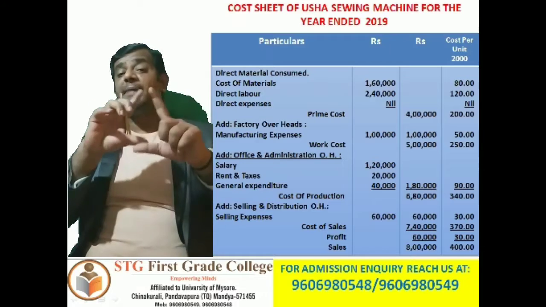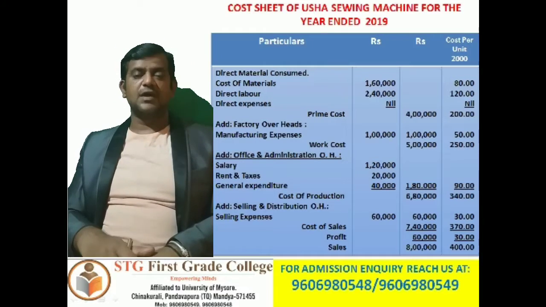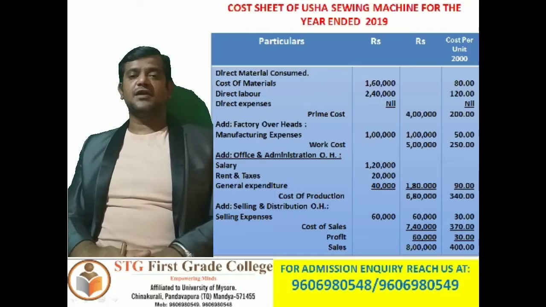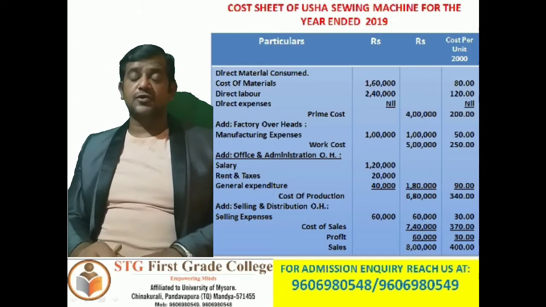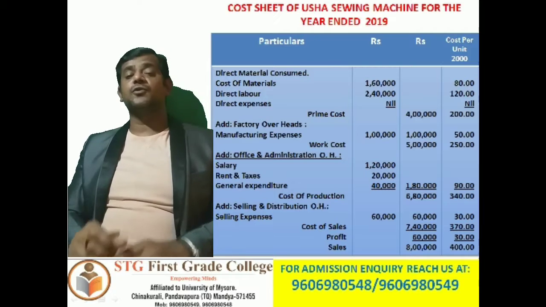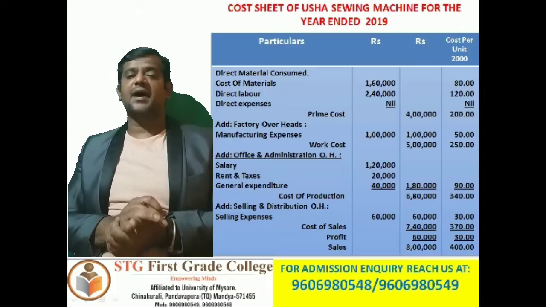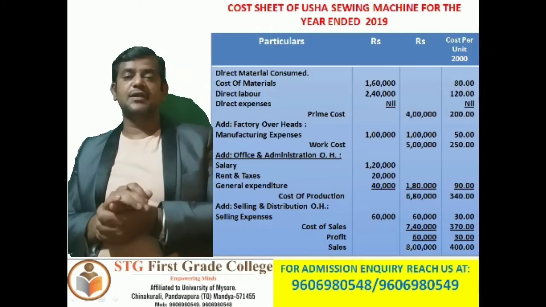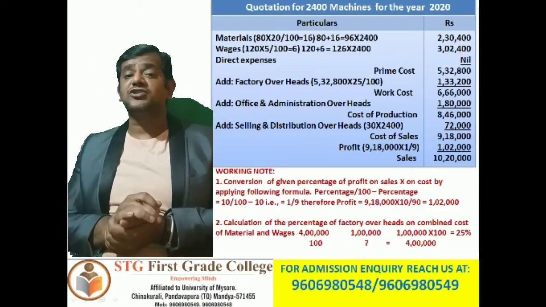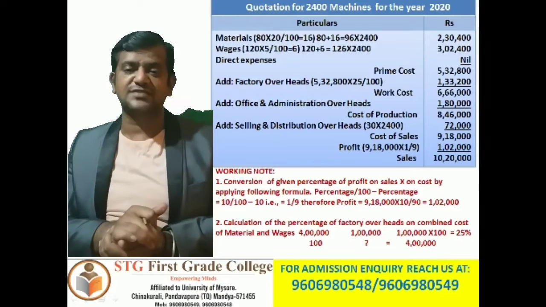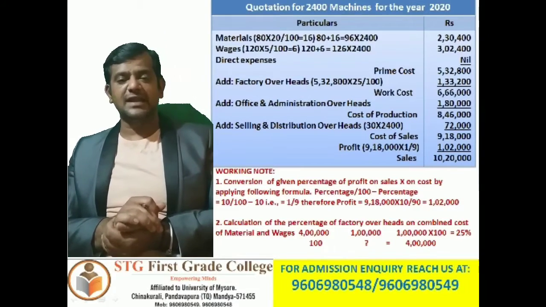So now, by referring to the paragraphed information in the problem, we are supposed to prepare a quotation, by calculating the quotation price or estimation price. Okay, so let us prepare a quotation. Open the table. Quotation for how many machines? 2,400 machines, for the year 2020.